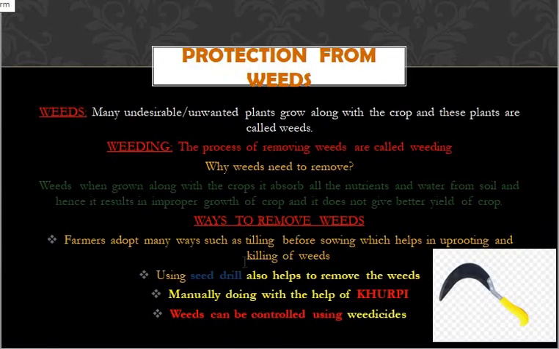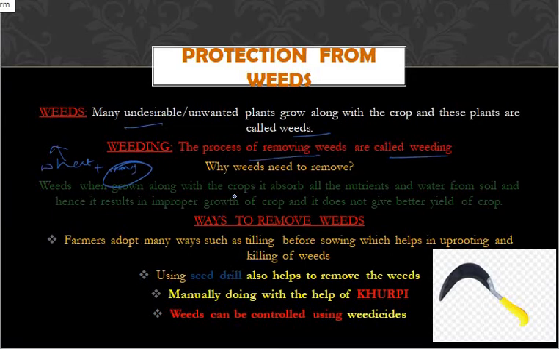Next is protection from weeds. First we need to know what weeds are. Many undesirable plants which are grown along with the crop are called weeds. What do you mean by that? If you grow wheat, along with the wheat you can see many other plants growing, and those plants are called weeds. Then what is weeding? Weeding is the process of removing the weeds.